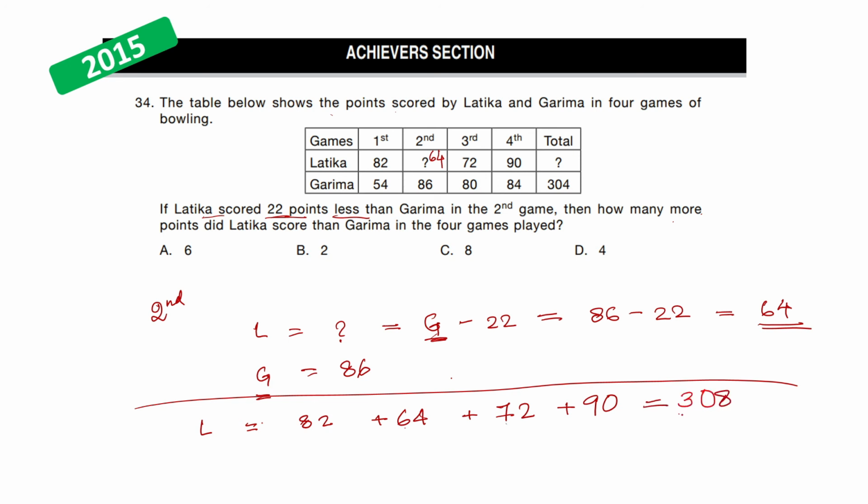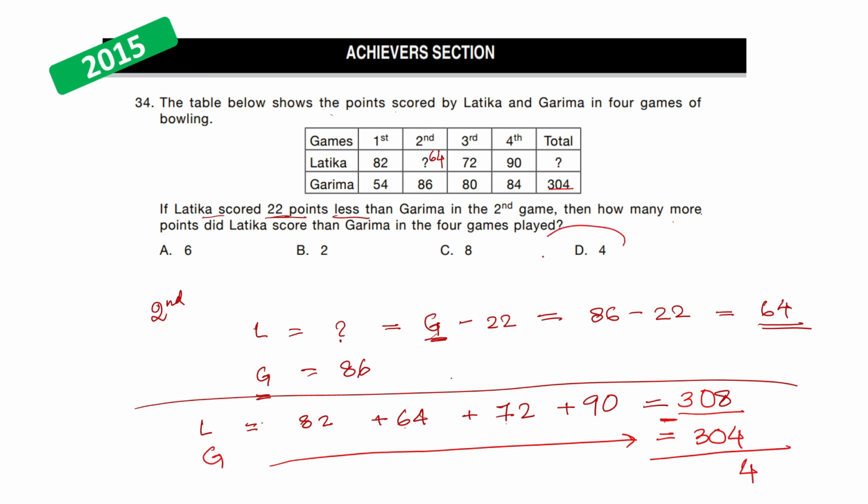Let's sum this up. So 308 is what Latika scores and Garima's total score we already know is equal to 304. So to find out how much more Latika scored, we just need to subtract this and that is 4. So your right answer is option D.